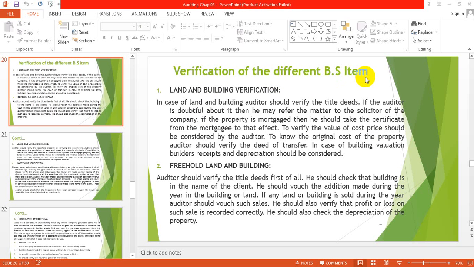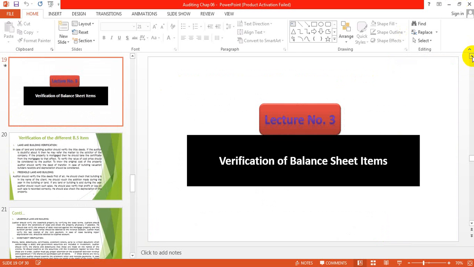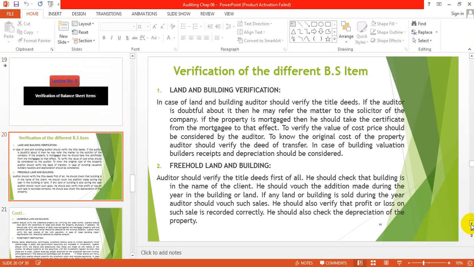Verification of different balance sheet items. That is our next topic, and this is basically the last topic of our course contents. But this topic is a lengthy topic.